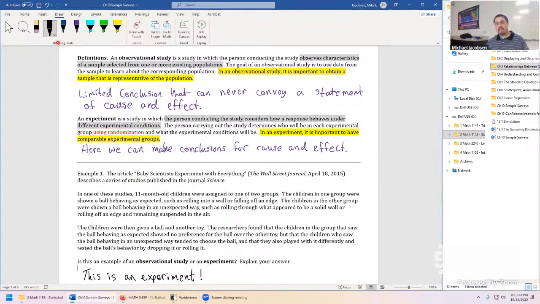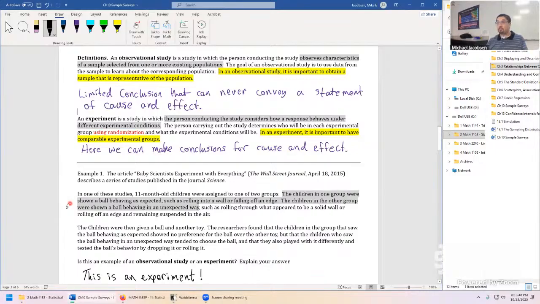Different things they show. Yeah, that's really two experimental conditions. So the children in one group were shown an ordinary ball. The children in the other group were shown a ball behaving in an unusual way. This right here is what's being referred to when it says the person conducting the study in an experiment considers how a response, the response being how the child played with the ball versus the other toy, considers how the response behaved under different experimental conditions. These are the two different experimental conditions.